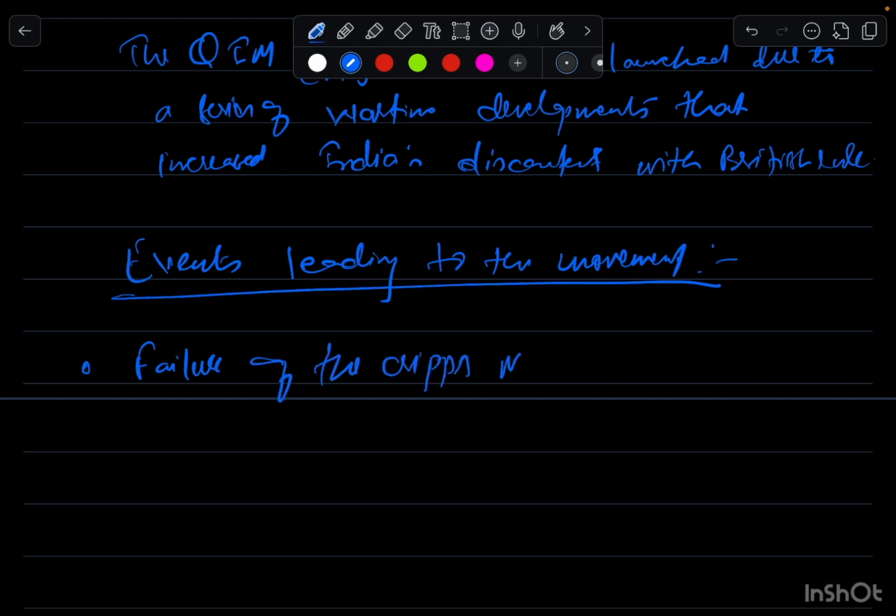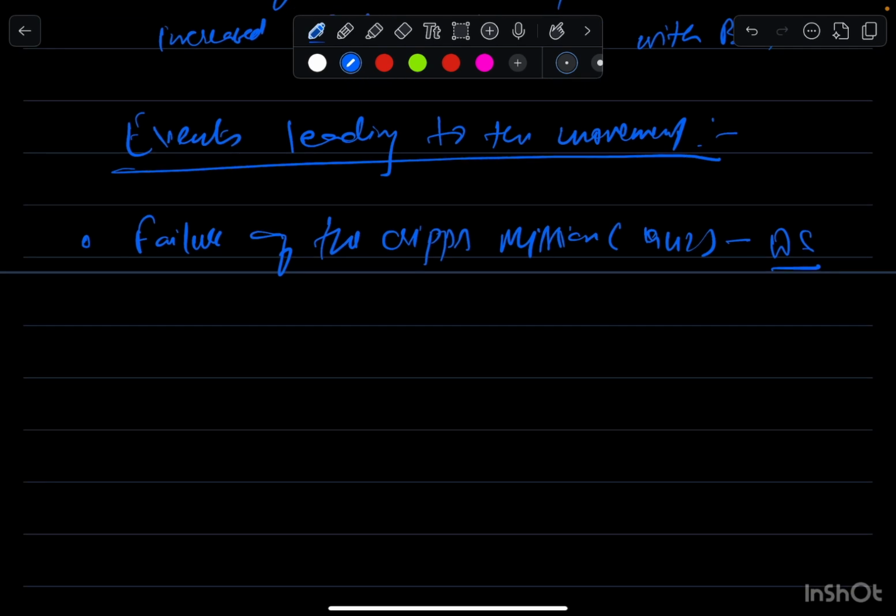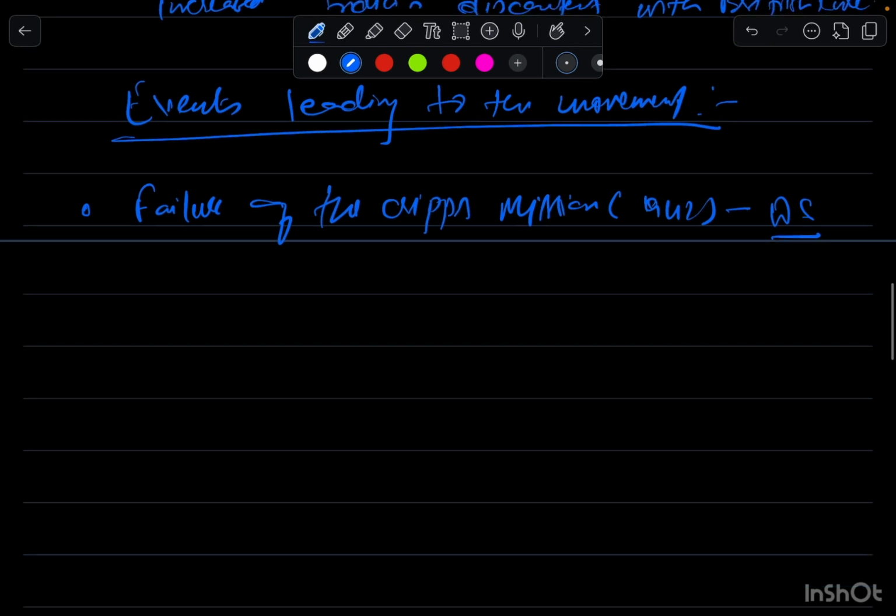Now here we will not explain the entire Cripps mission and all those things. The Cripps mission came to India in 1942, and we'll just mention that they offered a dominion status to India, and that Indians were not happy with this. Like, from the Karachi session of Congress, from there only we moved ahead of this dominion status thing.